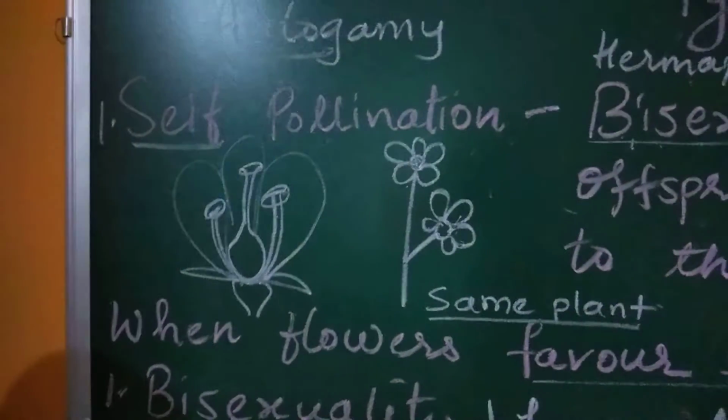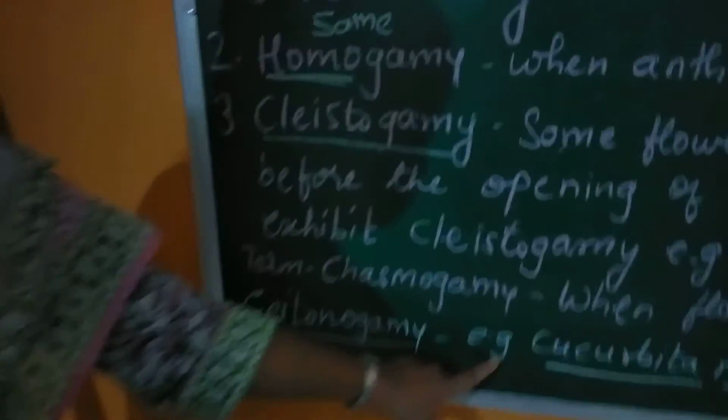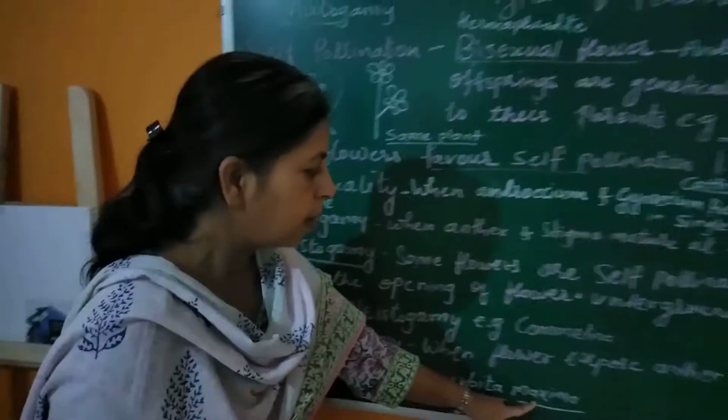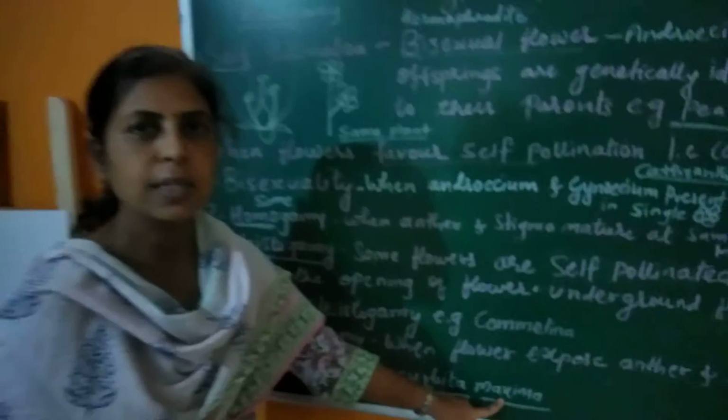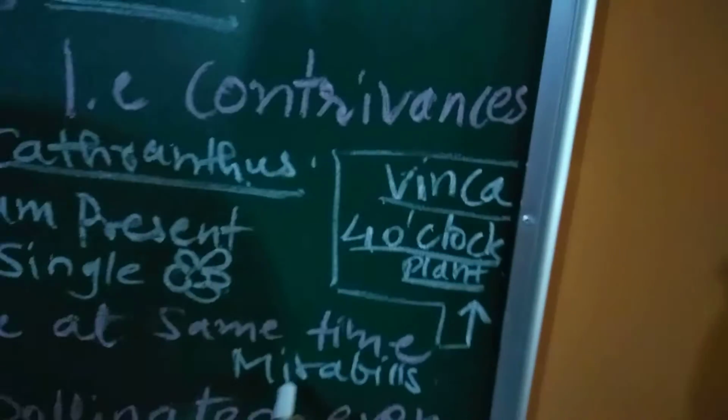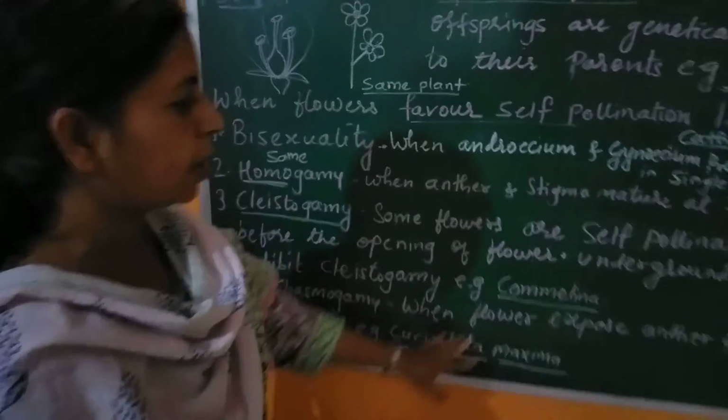An example is Cucurbita maxima. You can search these plants, Cucurbita, Vinca, Mirabilis, and Commelina, and you will be able to find details about them.